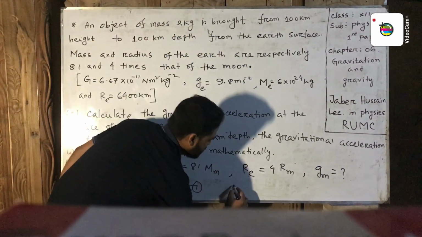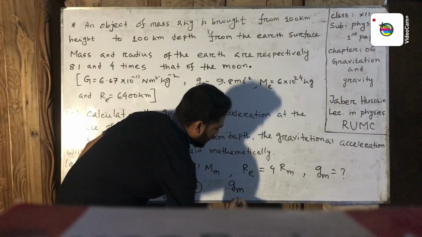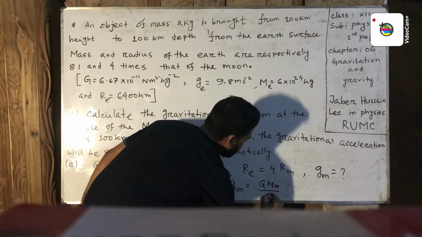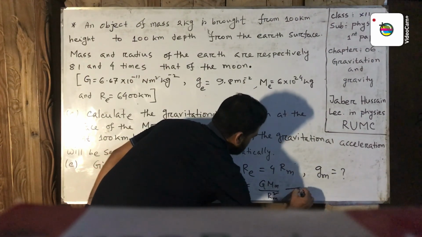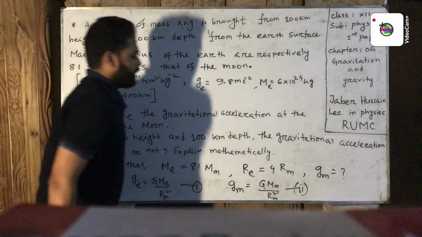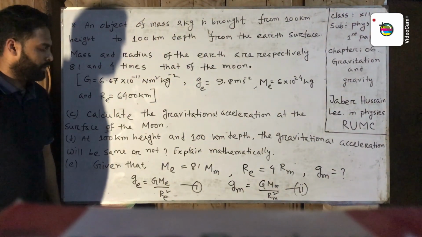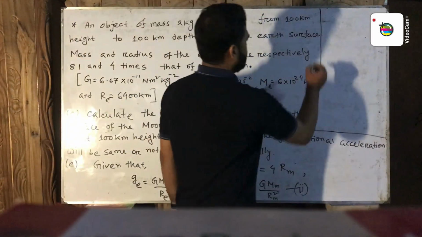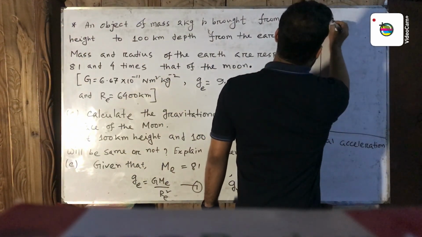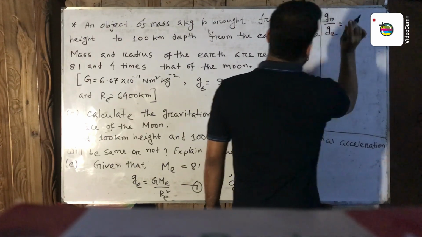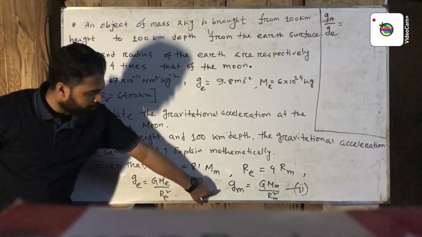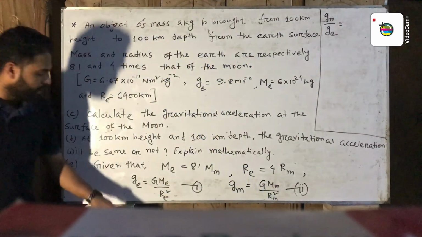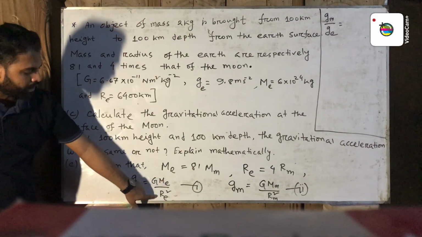The gravitational acceleration at the surface of the moon g_m equal G M_m divided by R_m square. This is the equation number 2. Now equation 2 divided by equation 1. g_m by g_e equal what? g_m equal G M_m by R_m square and g_e equal G M_e by R_e square.